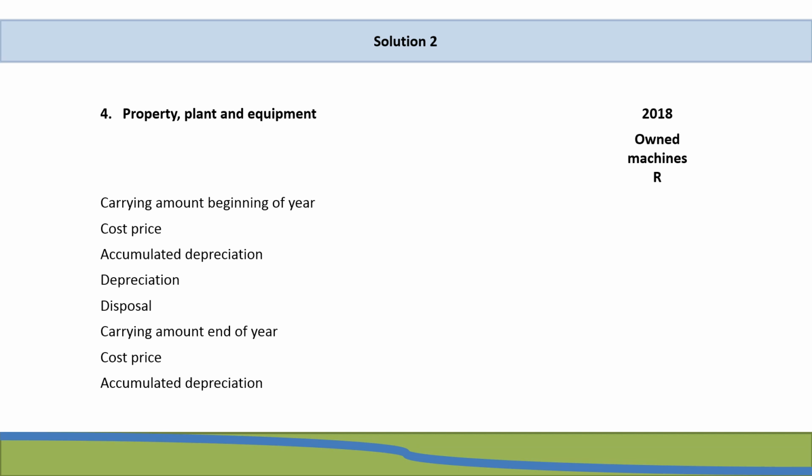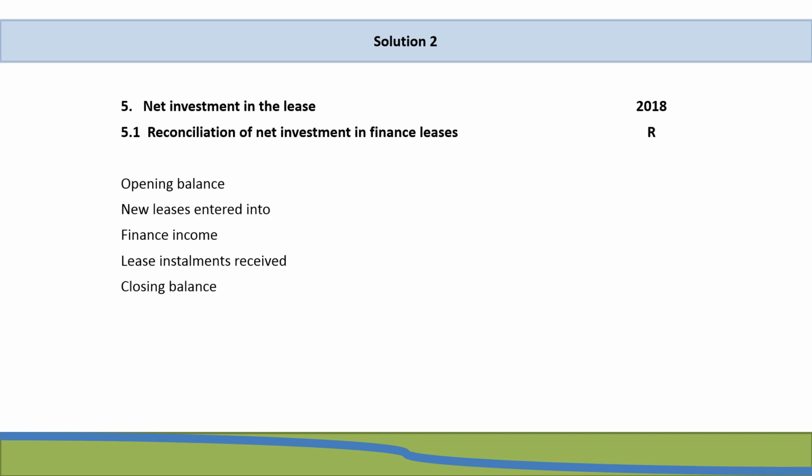Then we get to the disclosure which IFRS 16 has specifically required that we need to do when it comes to leases, and specifically finance leases for the lessor. And in this case, we have our net investment in the lease, and the first part of it is our reconciliation of the net investment in finance leases. This is where we will inform the users of any changes in the carrying amount of our net investment in the lease. So it starts with the opening balance, any new leases that have been entered into.